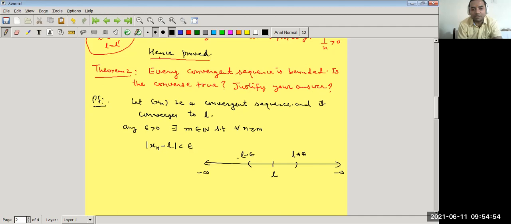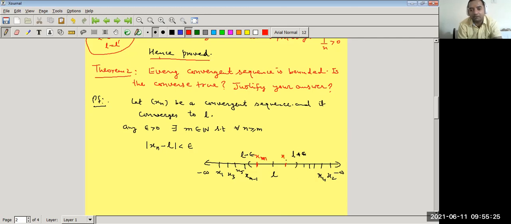A sequence is said to be convergent if only a finite number of terms lie outside, the terms x1, x2, x3, x4, x5, x6, x7, x8, and in the same way up to xm minus 1, lie outside the interval. But after the m minus 1 term, that is, the terms from xm onward lie in this interval.